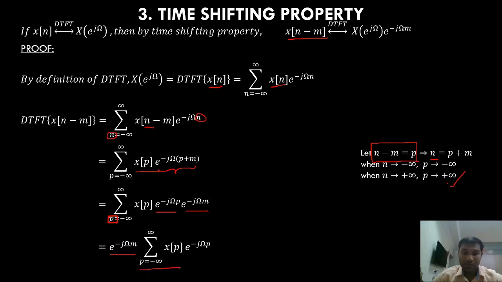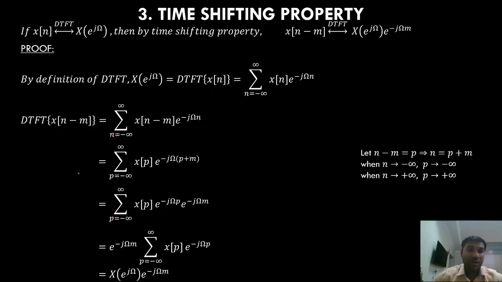And what is the leftover part? The leftover part is nothing but the Fourier transform of x of p. Fourier transform of x of p or Fourier transform of x of n, both are the same. It is X of e power j omega. So X of e power j omega into e power minus j omega m.